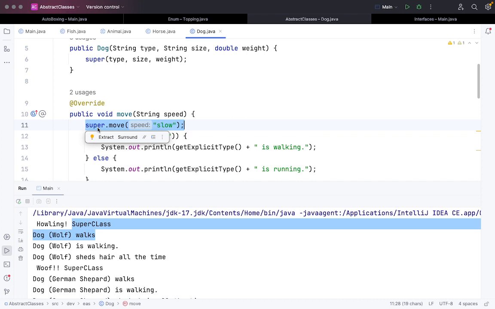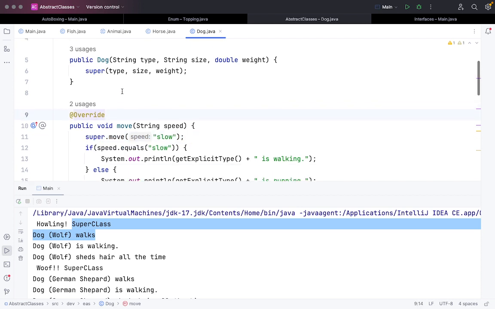Sir, can we write the main function in the dog class itself instead of creating the third class where we can write the main function? Can we write a main function in the dog class itself if we have only the animal and dog class? Yes, you can do that.